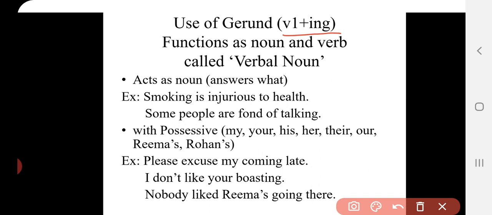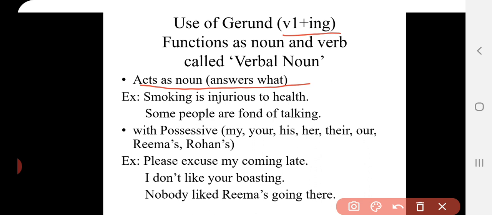And the first use of the gerund is that it acts as a noun. It answers what. For example, I ask you a simple question. What is your name? You will say, suppose, Ritika. Ritika is a proper noun. Where do you live? Suppose you say Nawa Shahar.